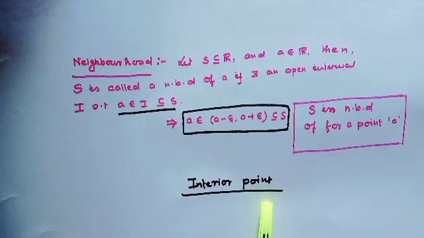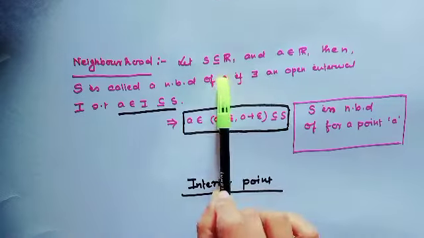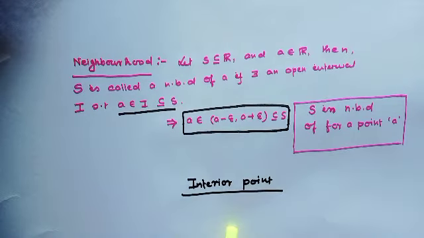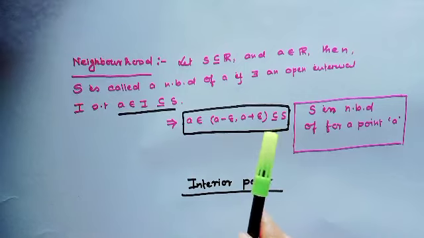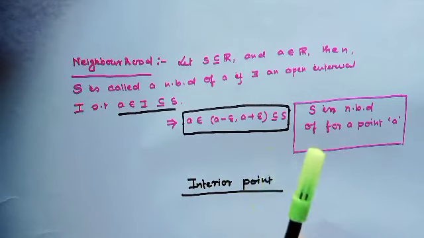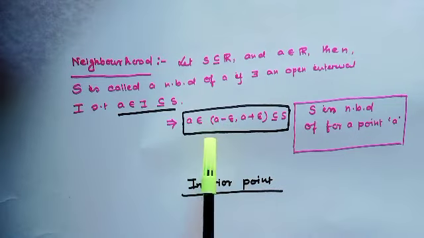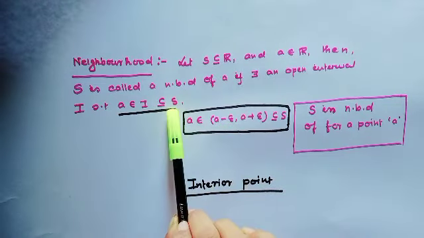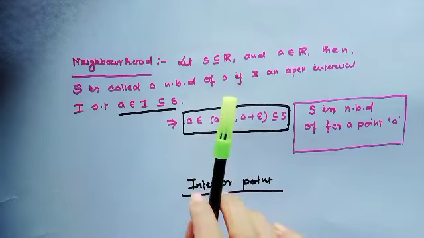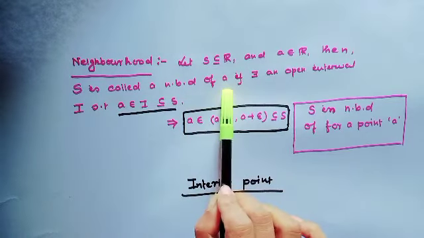Okay, let's see the new topic, interior point. Actually, the definition of neighborhood and interior point has only one difference. What is the difference? The difference is when we talk about the set, then this set is the neighborhood, and the point is the interior point.